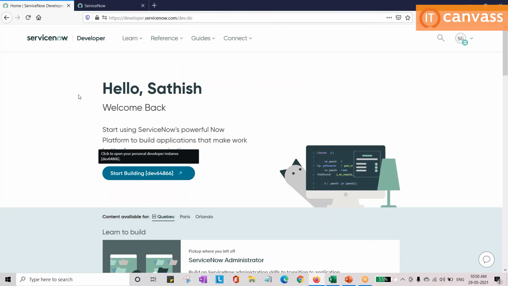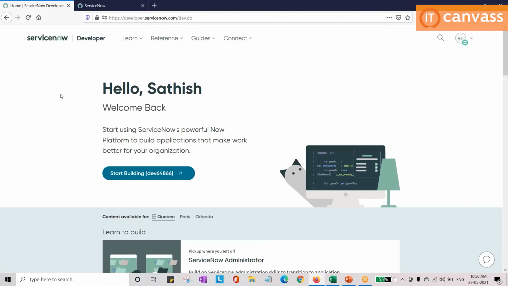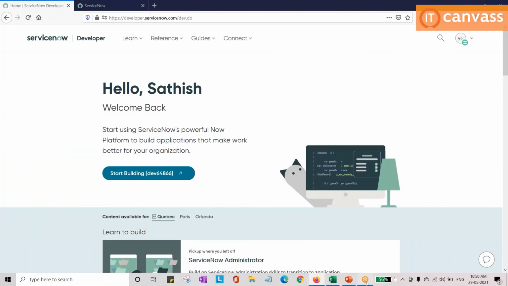If you see, this is my personal developer site. They will create your own personal developer instance. See, the personal developer site is different, the personal developer instance is different. In the personal developer site, first you need to log in with your details, the process which I showed you. After that, you will get this button. Previously it was different, now it is different. And now you are in the Cubic version currently. That option is also available.